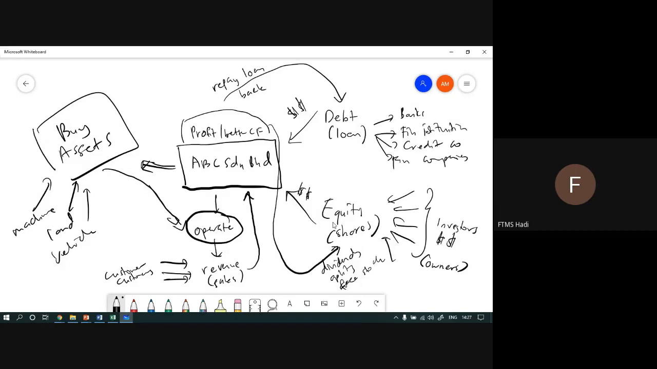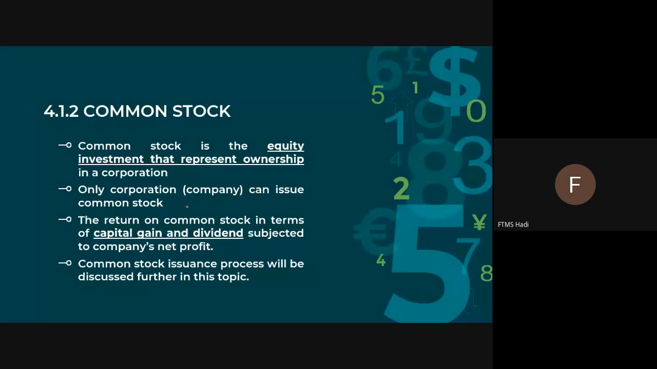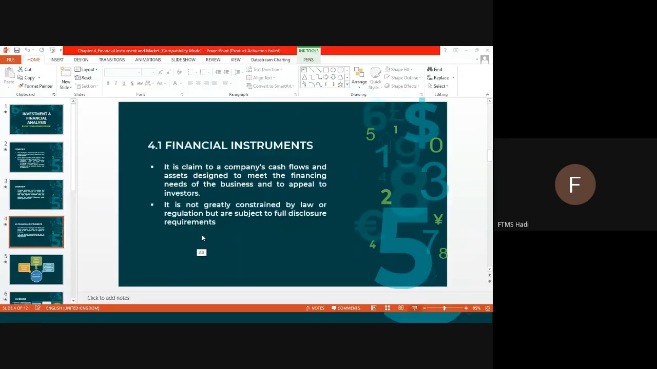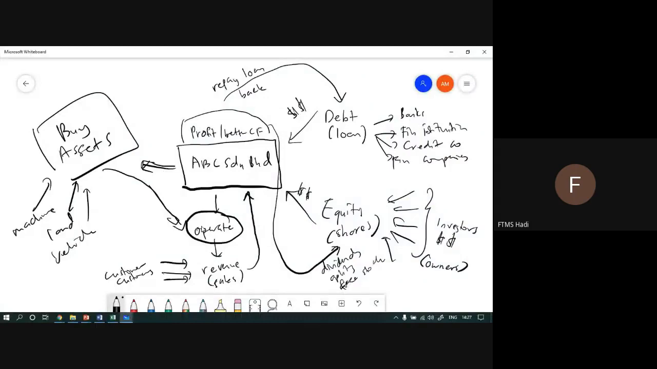The investor purchases shares or invests in that company, and then they become owners, and they have the right to claim dividends, splits, free stocks, and so on. Okay, that is how it works. Only a corporation can issue common stock. That means only a company becomes the seller of the stock. The return on common stock is in terms of capital gain and dividend. I forgot to put capital gain. Where is the capital gain? Okay, this one.